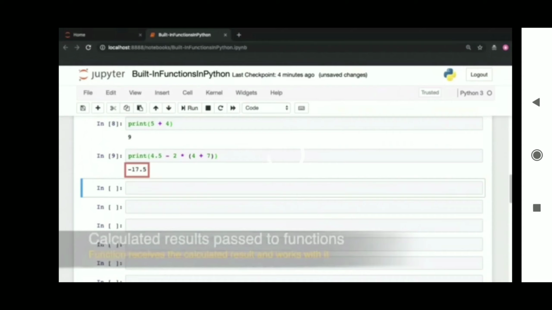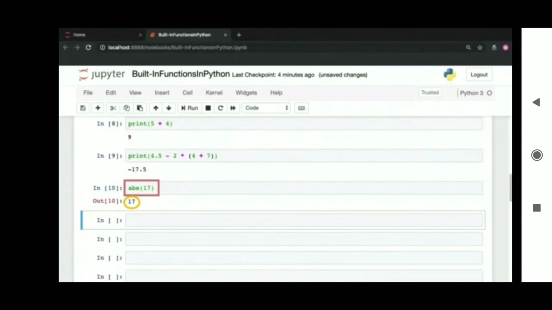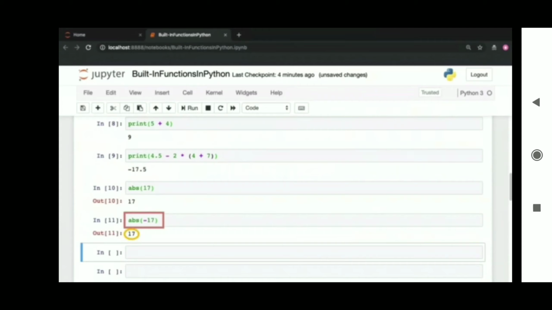Next is the absolute function, or we can say the abs function, which calculates the absolute value of a number. The absolute value of 17 is 17. Let's use the abs function once again with minus 17. The absolute value of minus 17 is 17. Just like with the print function, you can pass in the result of a computation to the absolute function as well.